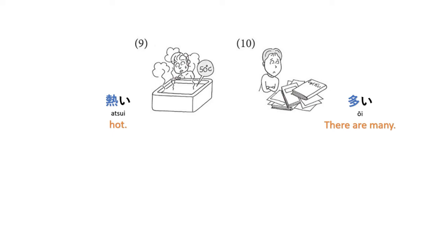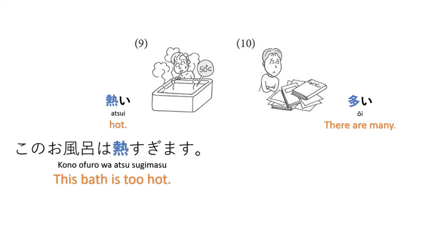Last two examples, we have atsui, hot. So we want to say too hot. Ooi, many, there are many. So we want to say there are too many. So the answers are kono ofuro wa atsu sugimasu. So we drop the hiragana i and then add sugimasu.